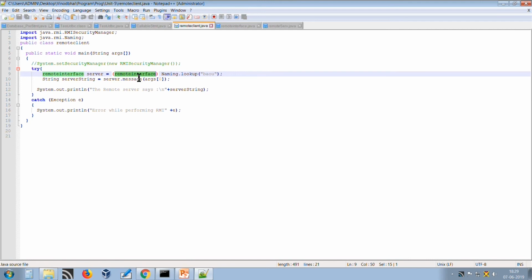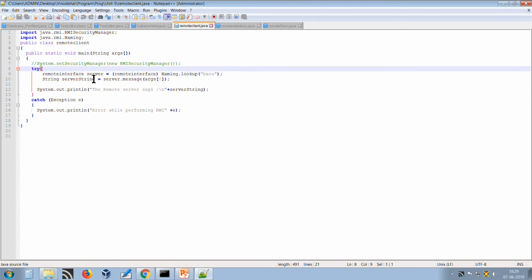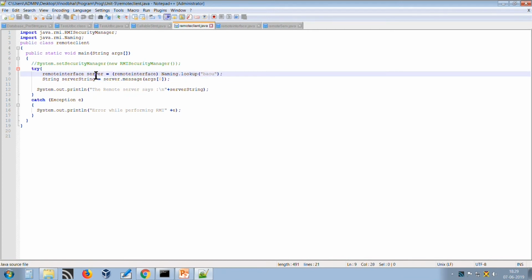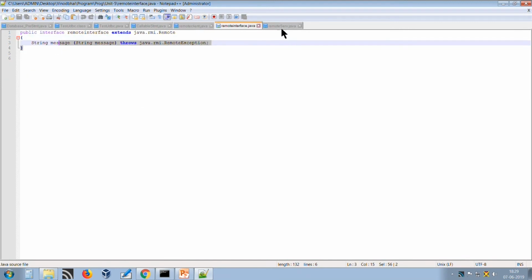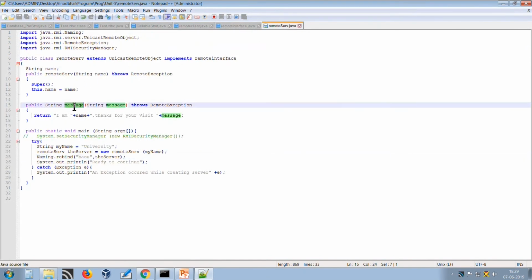Once it is returned and cast to the remote instance, we can use this instance to execute our remote method. So once we have the server as a remote instance, we will use it to call our remote method, that is message, which we have defined in the interface. And we provided the implementation in the server.